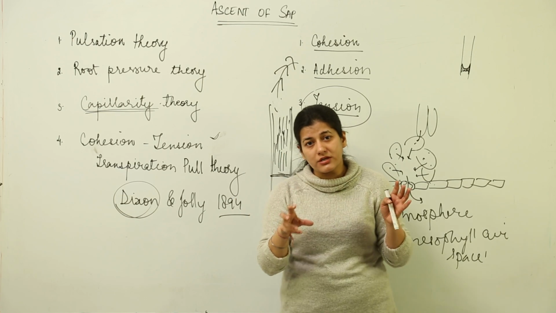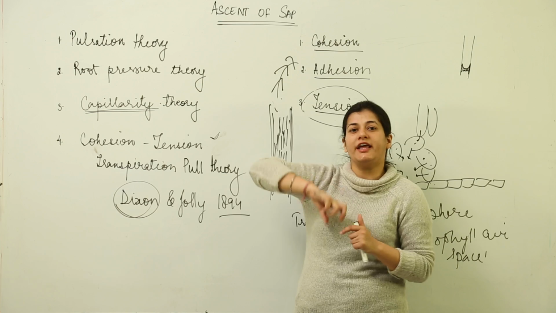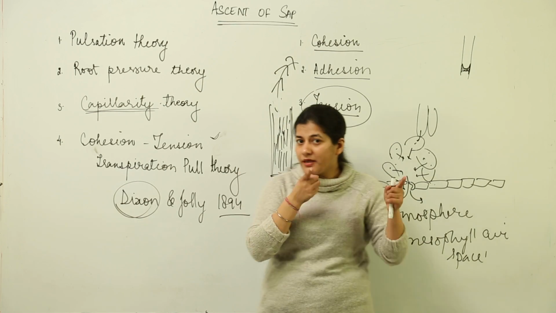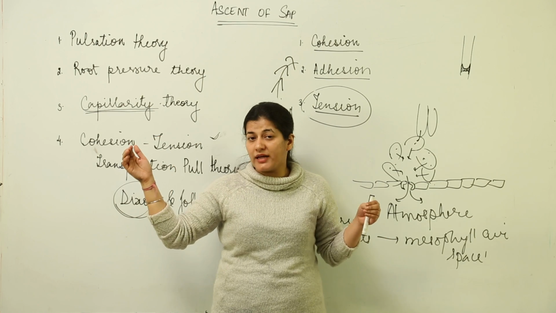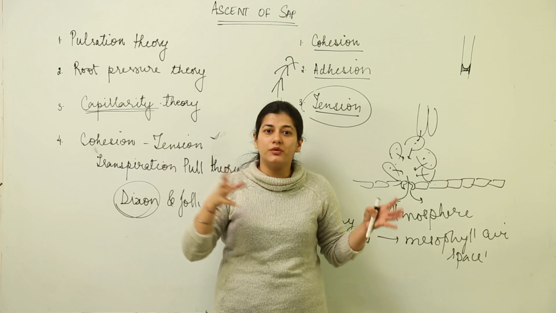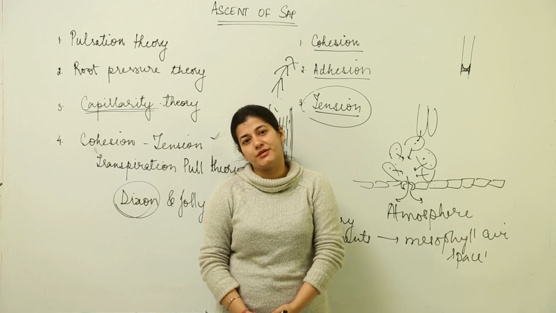Because of the chemical properties of water molecules, this cohesion leads to generation of a tension in the entire water column that begins from the root hair to the stomatal pores, which are in contact with the atmosphere, while the root hair is in contact with the capillary water of the soil. So this is all about ascent of sap.